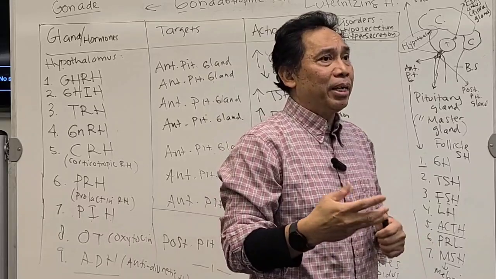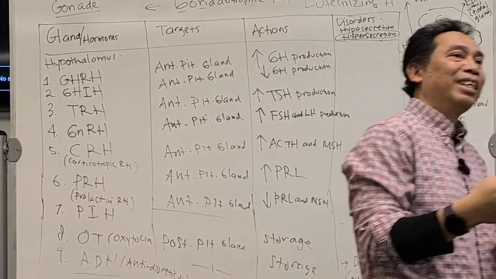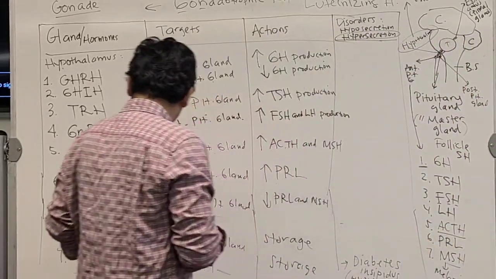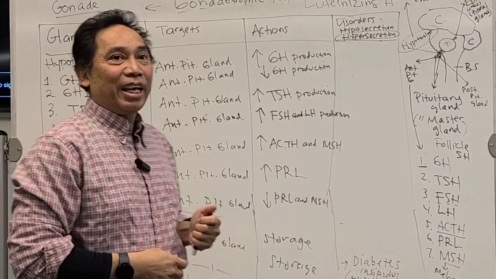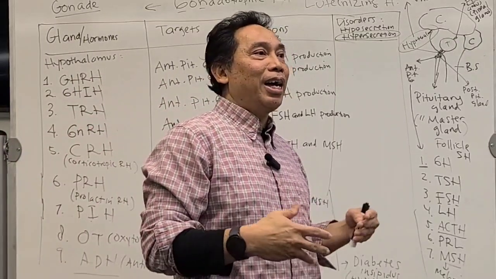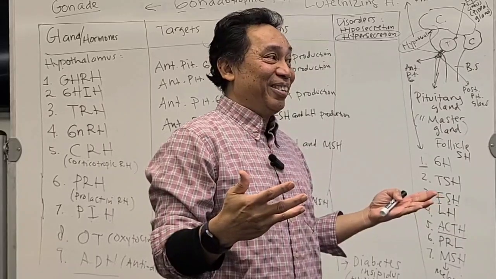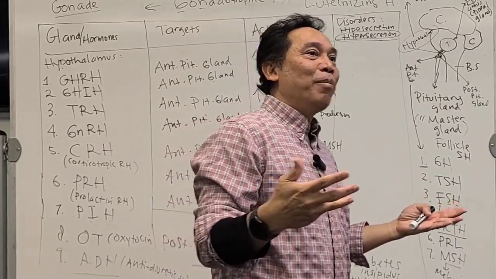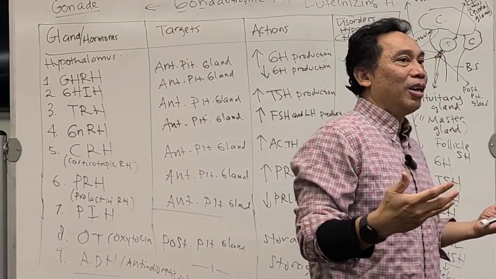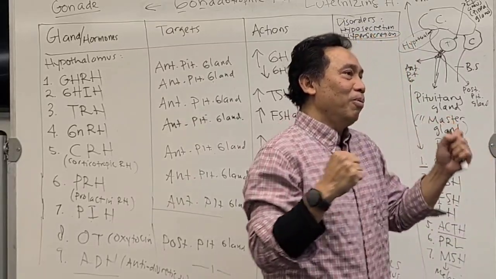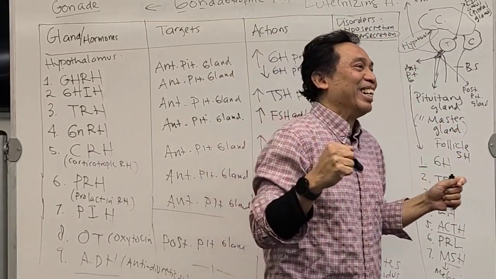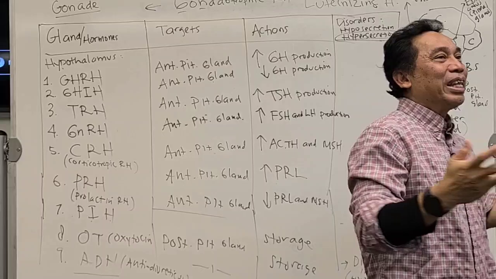There is one chemical or substance that can cause lower production of ADH. That substance is alcohol. Anybody know alcohol? Right. Now, if someone, for example, takes too much alcohol, let's say they have a party and drink too much, what happens?